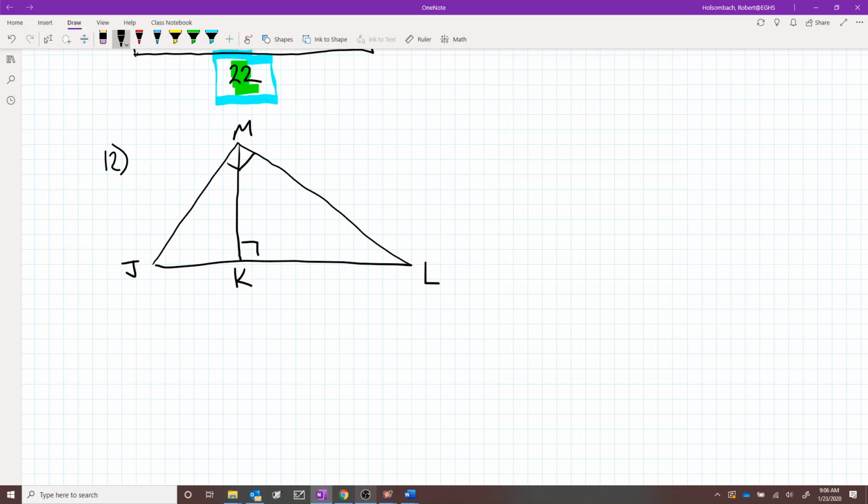This big triangle around the outside is a right triangle. Segment MK is an altitude drawn to the hypotenuse. So the big triangle is similar to the 2 triangles inside, which are similar to each other.